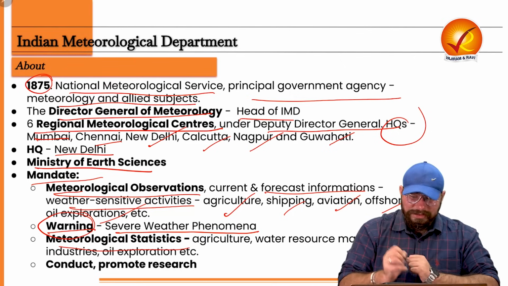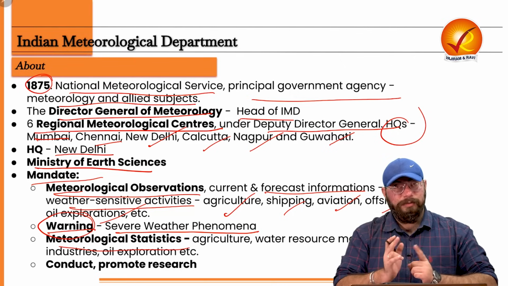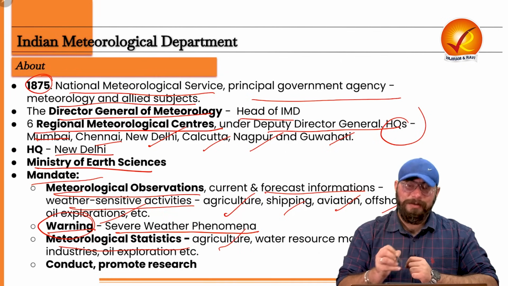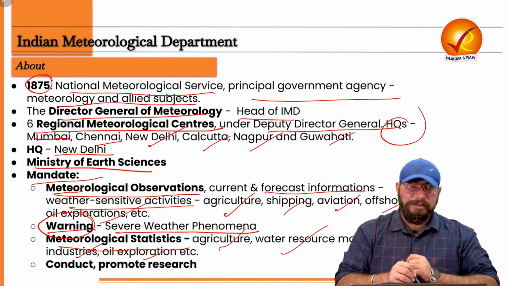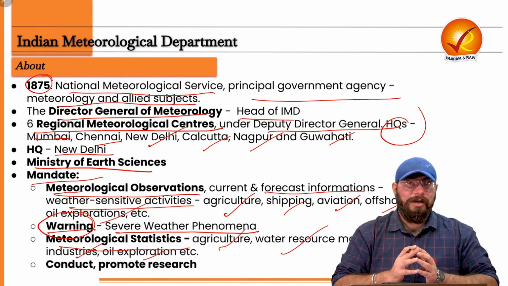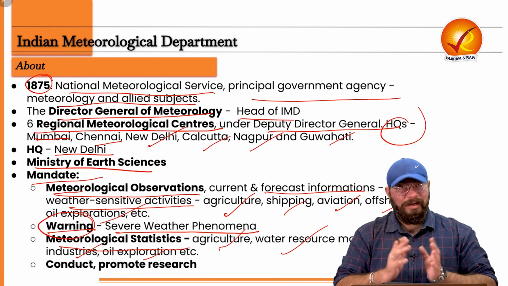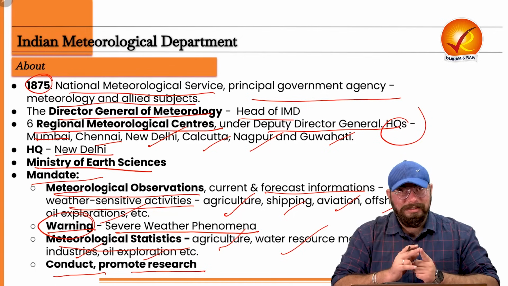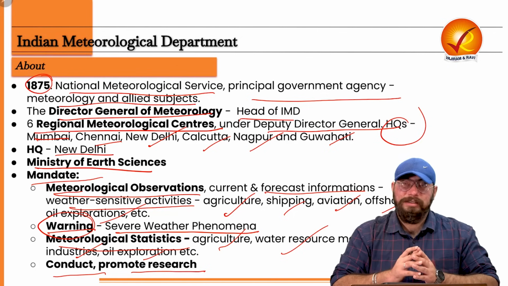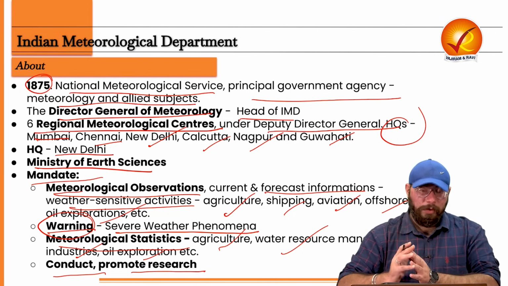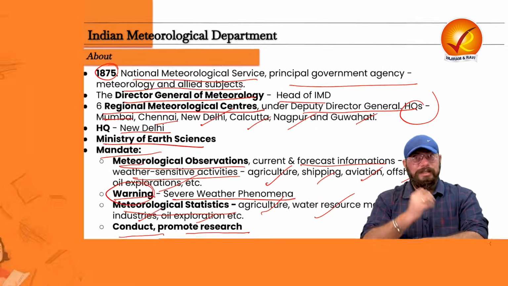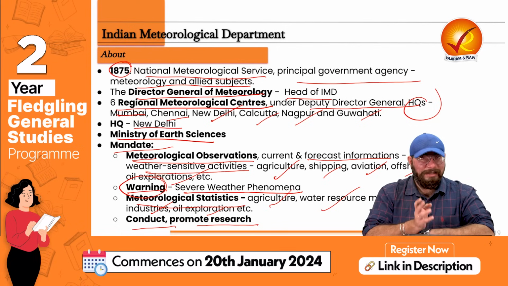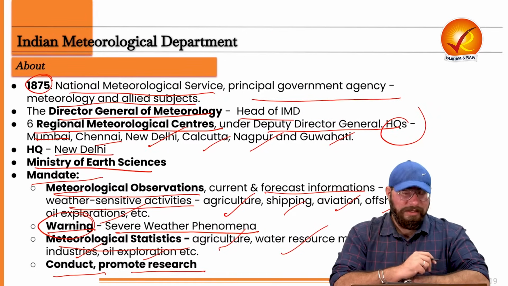And also meteorological statistics, which will be helpful for which sectors? Your agriculture sector, water resource management, industries, oil exploration, and a lot of other avenues and sectors as well. And last but not the least, the function of IMD is to conduct and promote research in meteorology and allied subjects as well. So that is the overall role of IMD. And we are going to commence the 150th year of setting up of this IMD. And that is why a new logo has been launched for IMD.